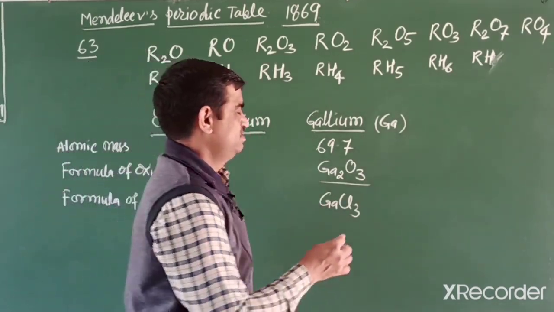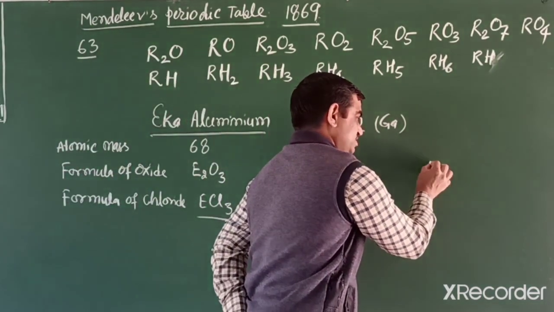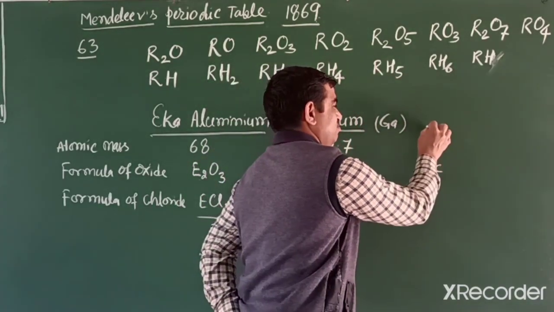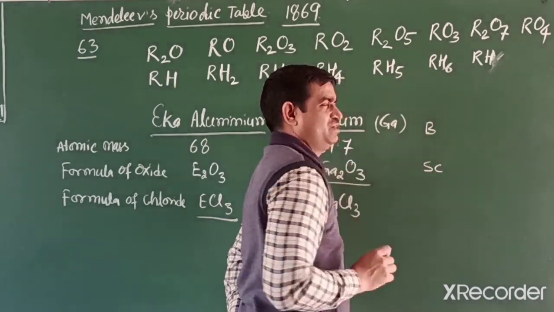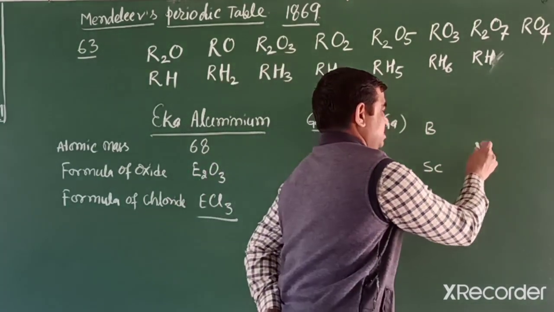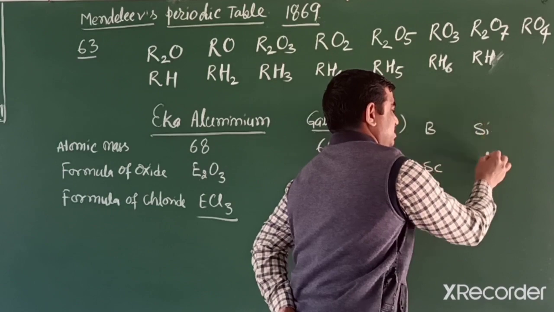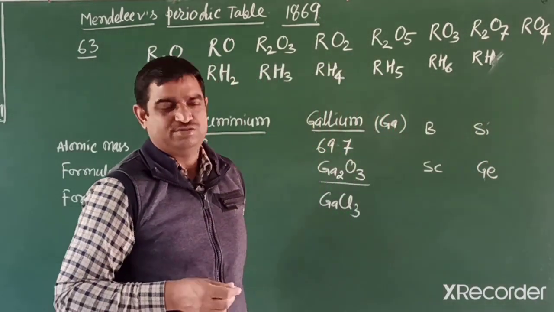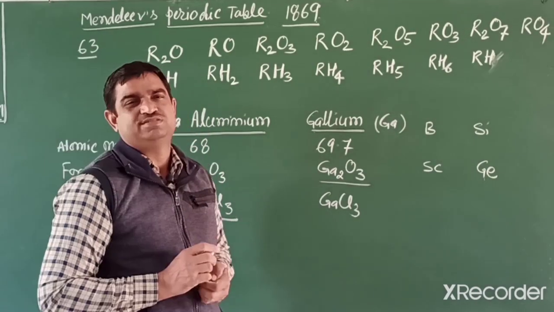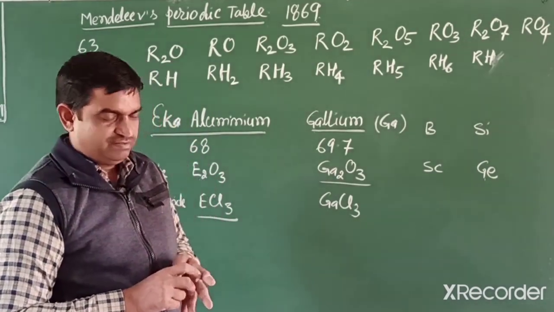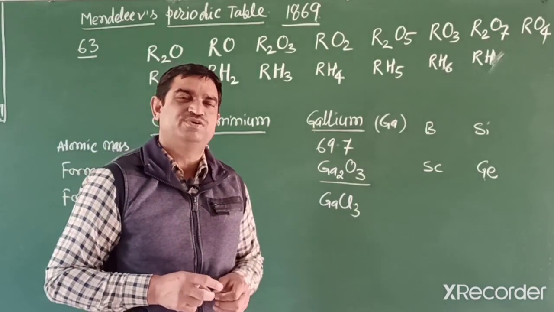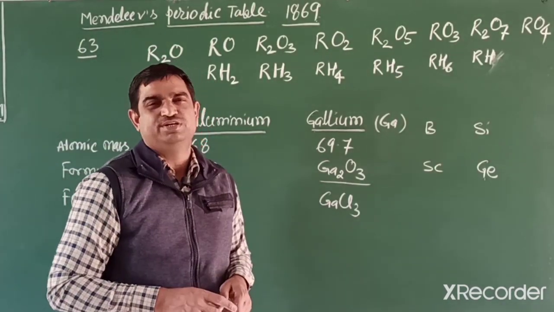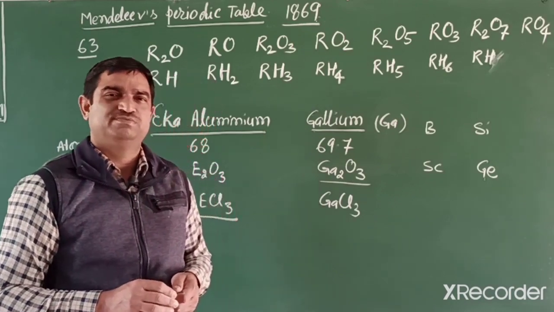Two other elements: scandium, which was discovered after boron, meaning eka-boron, and another element, germanium, discovered after silicon. These two elements are also known as eka elements. The noble gases discovered after that were placed separately, so Mendeleev's periodic table is not disturbed.